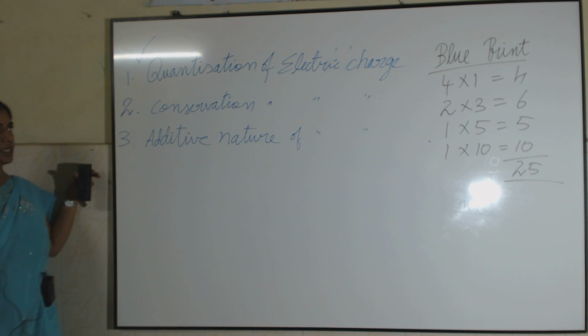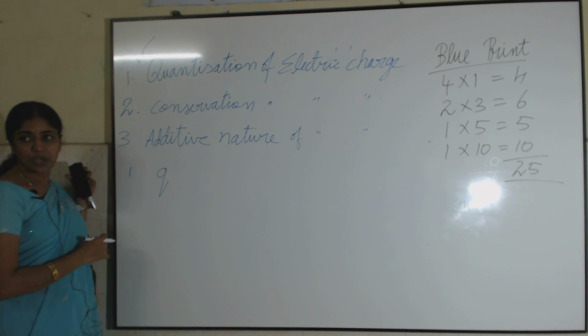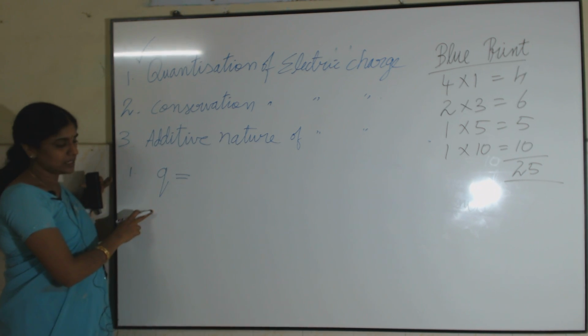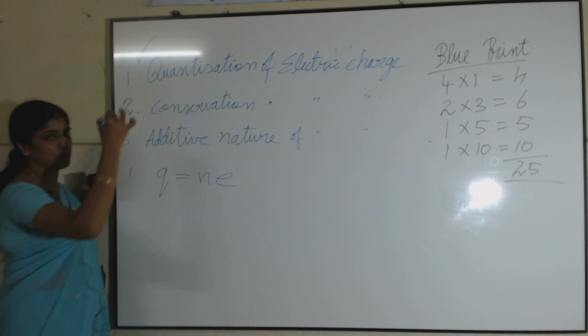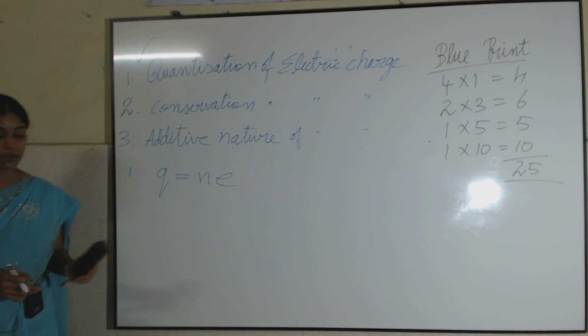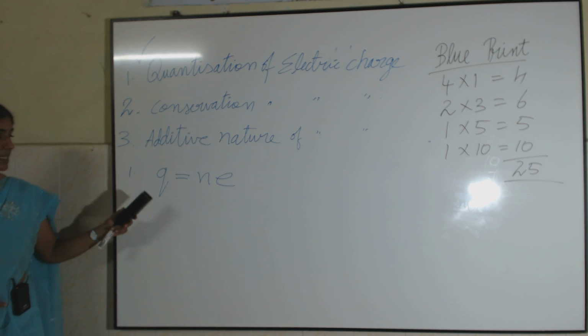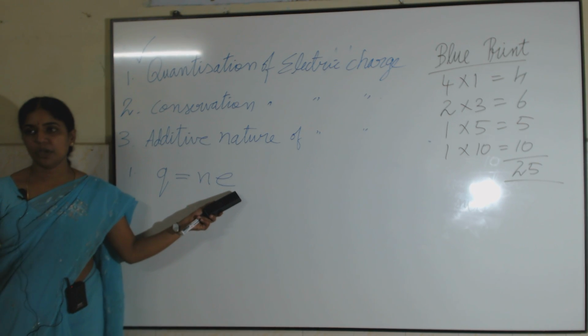The total charge of any system is nothing but an integral multiple of the least amount of charge. So how can I find the total charge of any system? The symbol for that is Q. It is nothing but integral multiples of the least amount of charge, Q = ne.